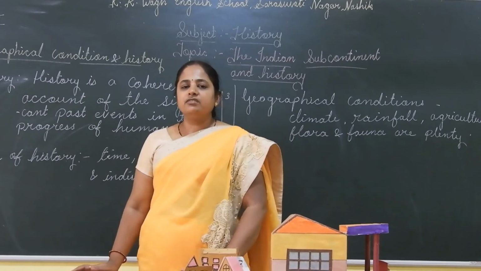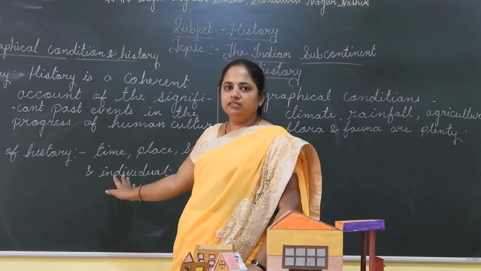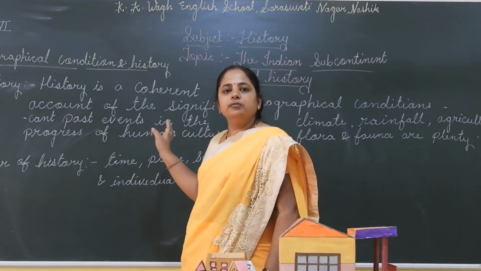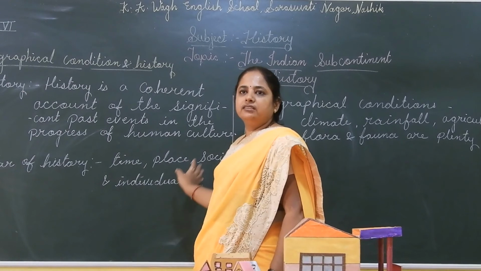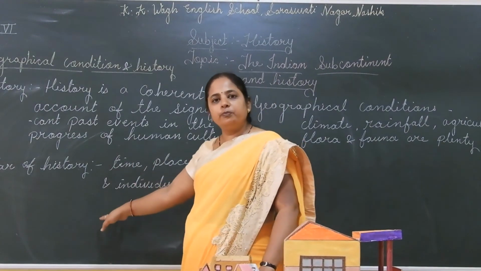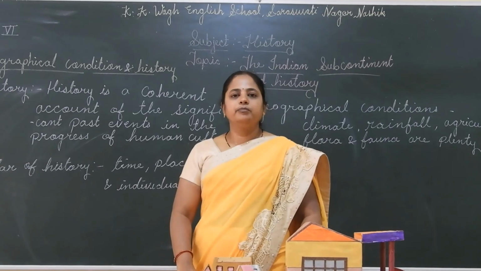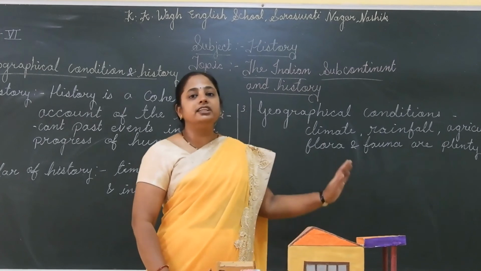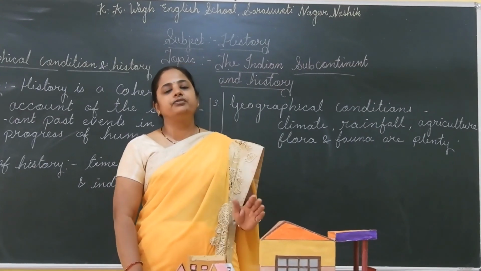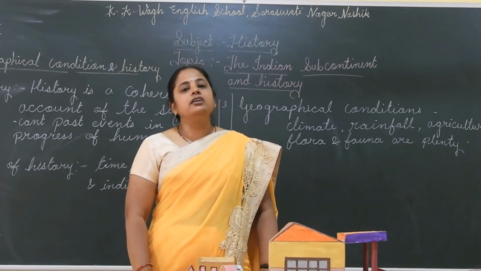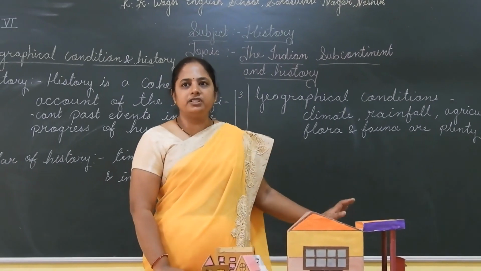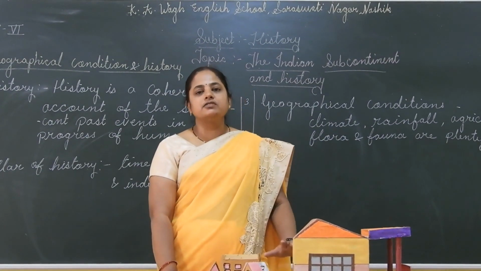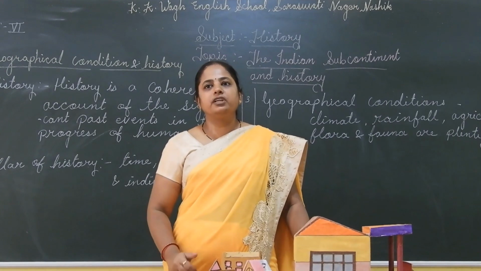So what have we studied here? What is history? It is a coherent account of significant past events arranged in a proper manner. Then the two pillars: time and place, individual and society. And then the geographical conditions which affect human beings and the history that we have been studying. In the next section, we will be learning about the religions which were important in the ancient period of India.